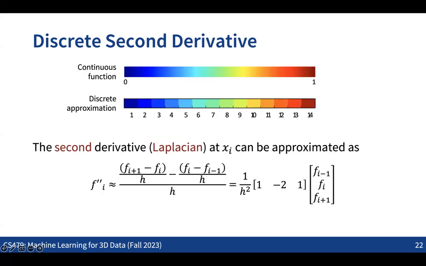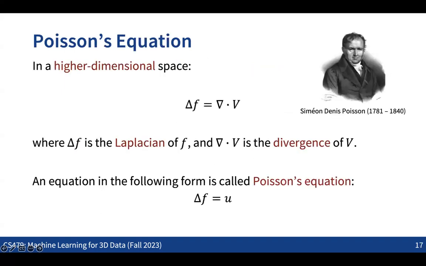Then as you can see in the previous slide, so let me go back to here. So what we wanted to do was basically solving this, right? So this means that we will be able to define a matrix for this Laplacian operation. And also we will be able to define some kind of a matrix for this divergence operation. Then what we need to do is doing some matrix multiplication for the V, so basically computing the divergence of the given vector field. And this Laplacian is represented as a matrix. Then this will be basically the case of solving this kind of least squares problem,